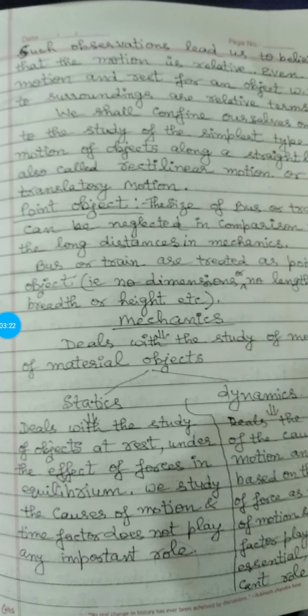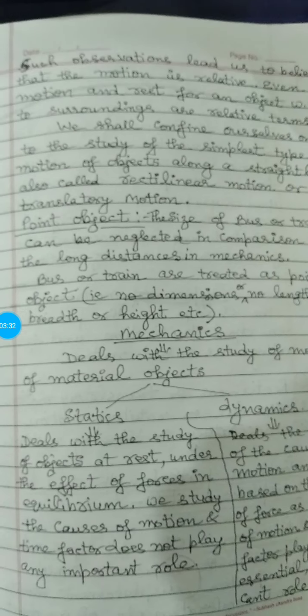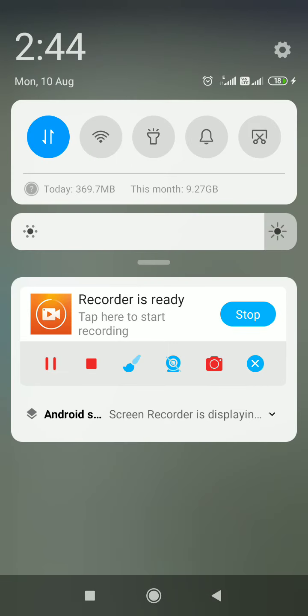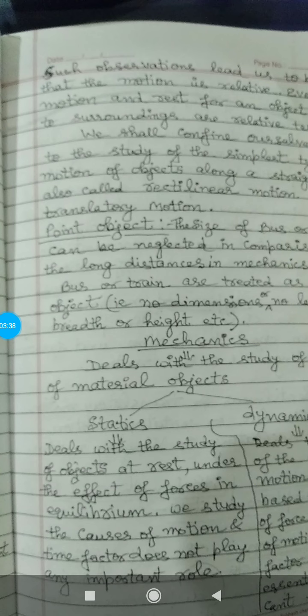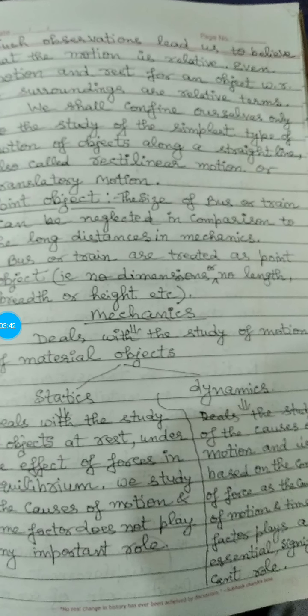We study the causes of motion, and time factor does not play any important role. But dynamics deals with the study of the causes of motion and is based on the concept of force as the cause of motion, and time factor plays an essential and significant role.